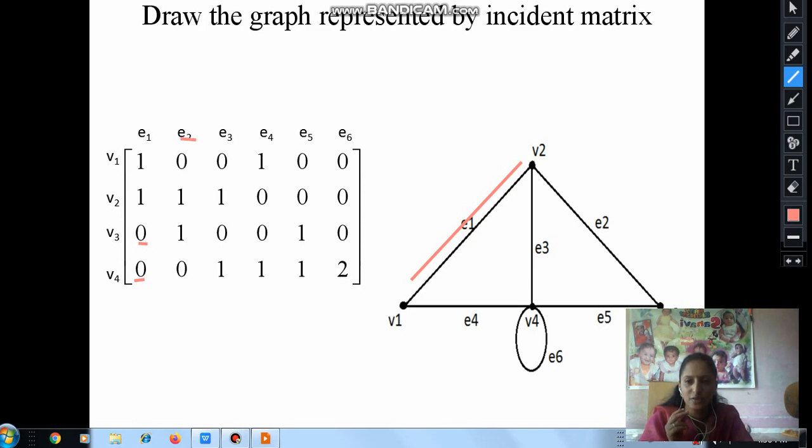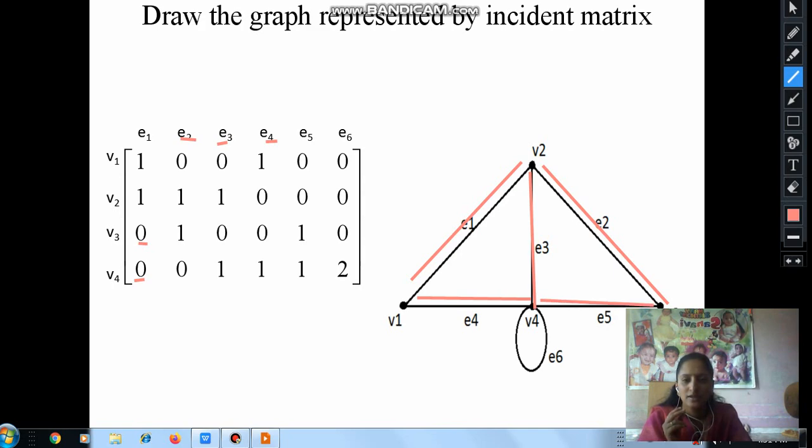Now consider the edge E2. The edge E2 is incident on vertices V2 and V3, so there is an edge between V2 and V3. Now the edge E3 is incident on only V2 and V4. Now consider the edge E4. The edge E4 is incident on only V1 and V4. Now the edge E5 is incident on only V3 and V4.